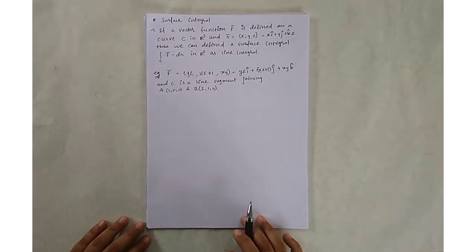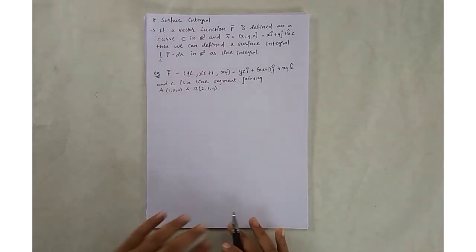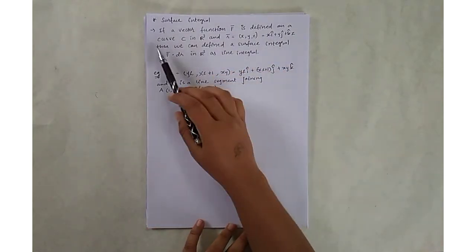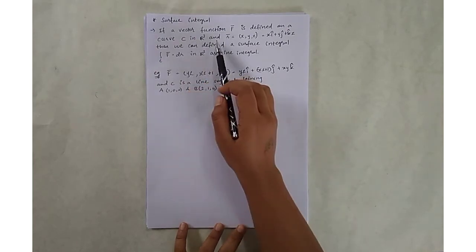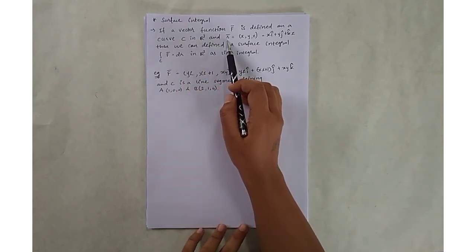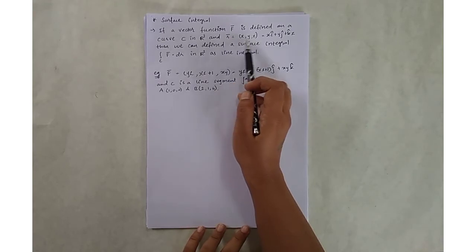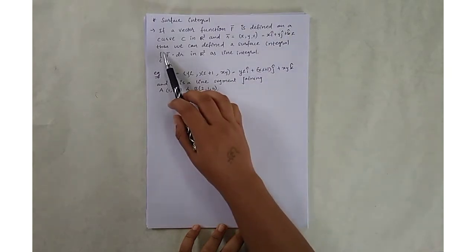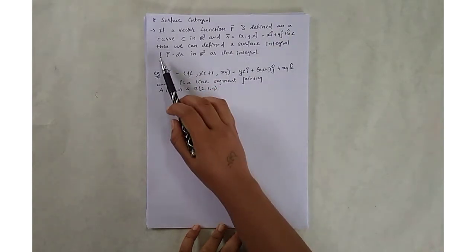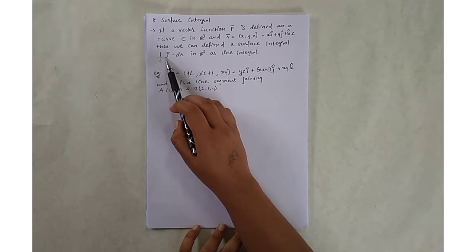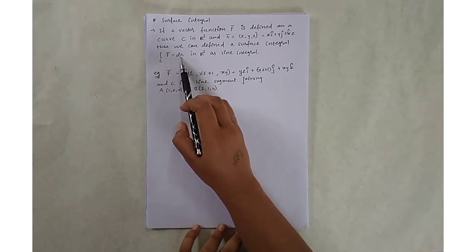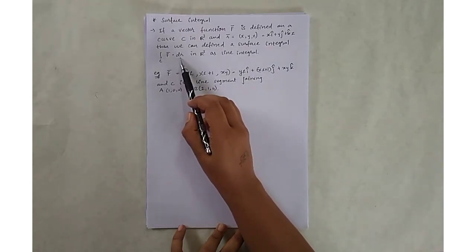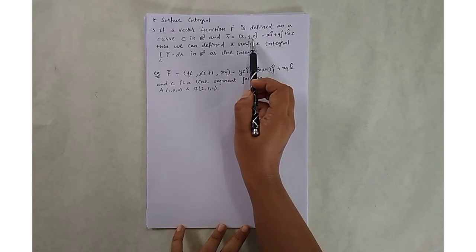Our next topic is surface integral. If a vector function F bar is defined on a curve C in R3, and the position vector r bar is (x, y, z), which you can write as x i caret plus y j caret plus z k caret, then we can find the integral on curve C of F bar dot dr in R3 as a line integral. Here dr is the derivative of this vector.